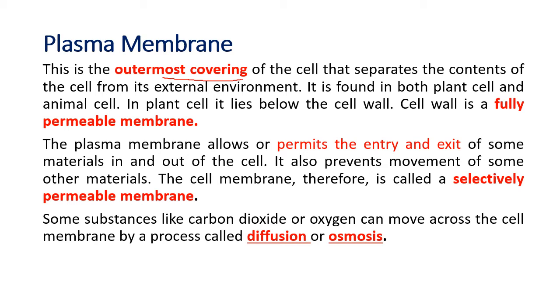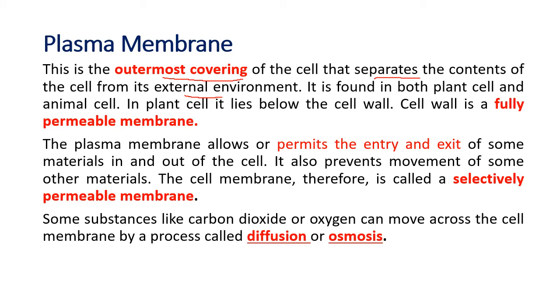So what does this do? It covers, or you can say protects, the cell. It separates the contents of the cell from the external environment. For example, we talked about amoeba yesterday. Amoeba is a unicellular organism living inside the water. So the cell membrane of the amoeba separates the amoeba from the water. It's an animal living in water, but the outer membrane separates the contents inside the amoeba from the water outside.